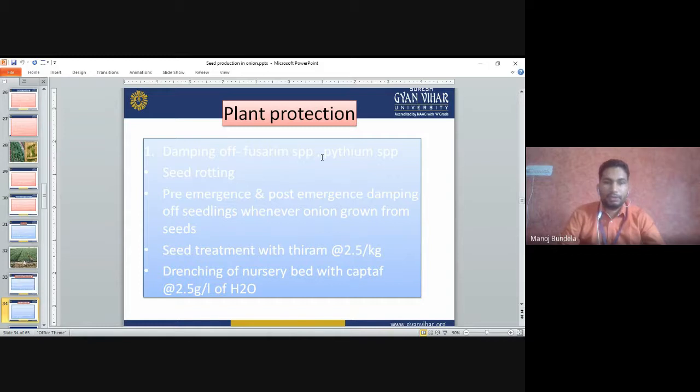Seed treatment with Thiram 2.5 g per kg is required. Drenching of the nursery bed with Captan 2.5 gram per liter of water is essential to control fungal disease like damping off. Damping off mainly comes in the nursery stage only.